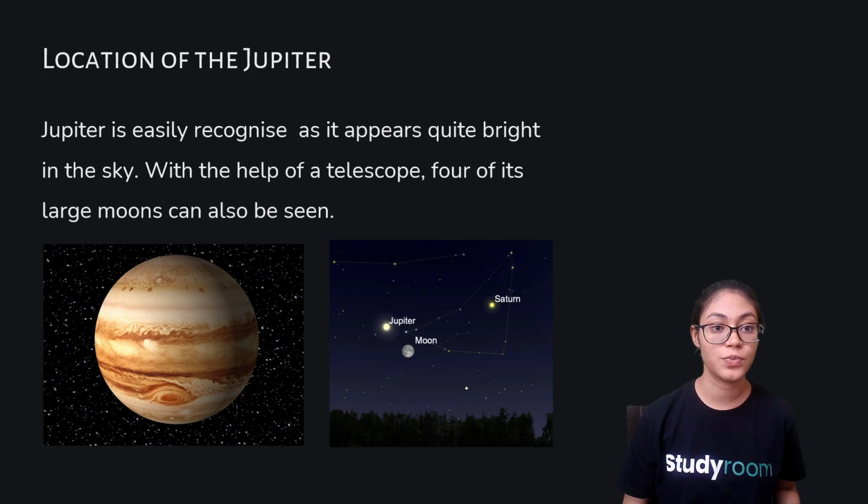Now, location of Jupiter. Jupiter is easily recognized as it appears quite bright in the sky. With the help of a telescope, four of its large moons can also be seen.